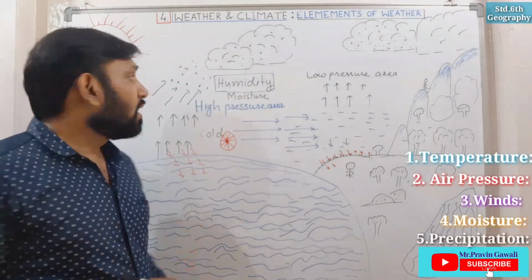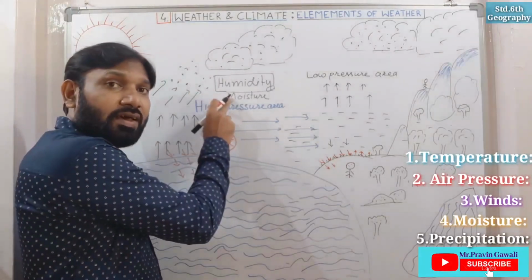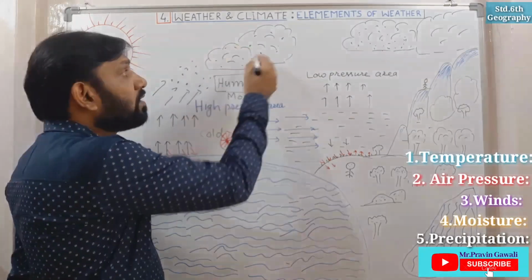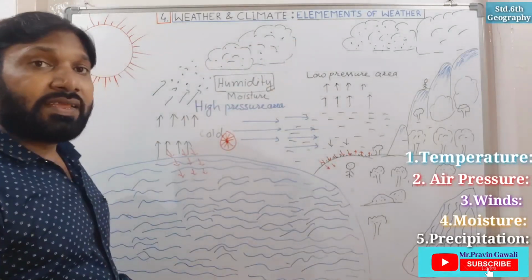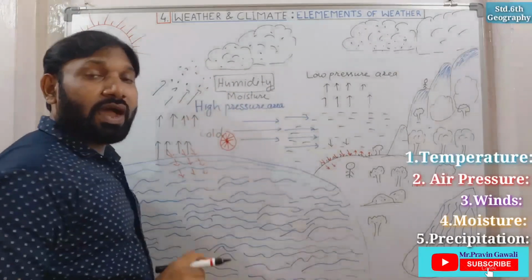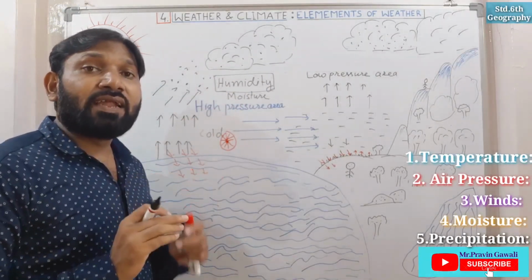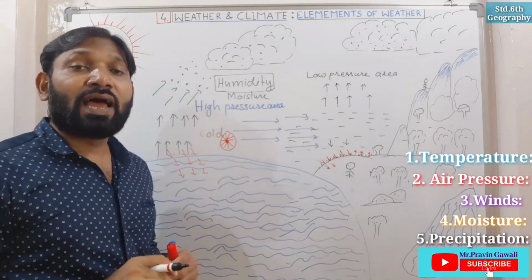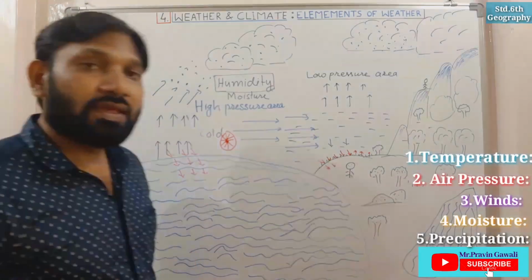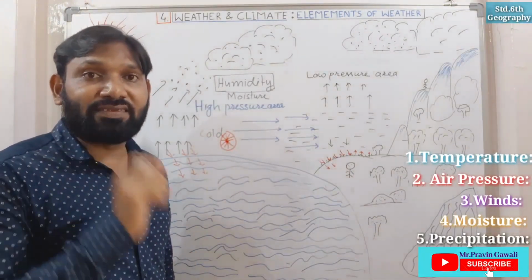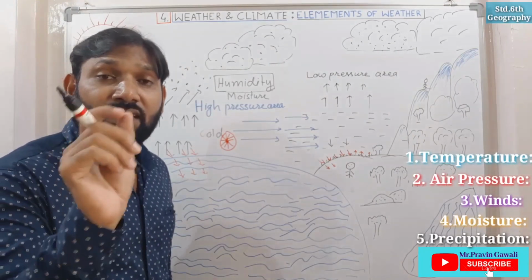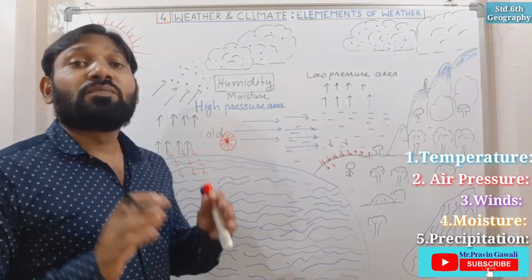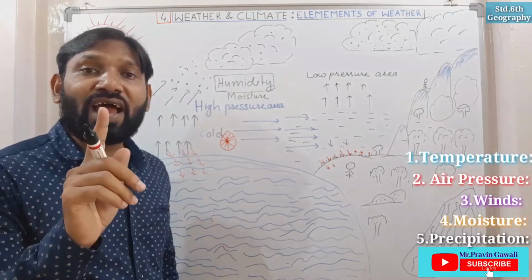Okay, students, the air which has moisture goes up and up. When it goes up, it forms cloud. In the cloud we see moisture, and because of the moisture it forms droplets, and the droplets become heavier and heavier, and because of that the droplets fall down. That process is called precipitation. Precipitation of water droplets, that we call rain.